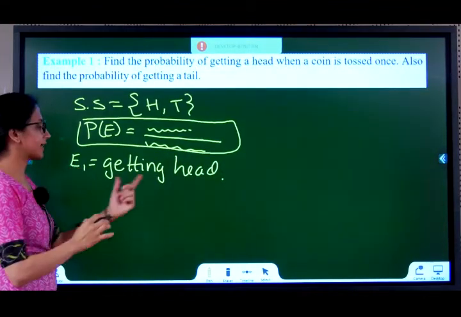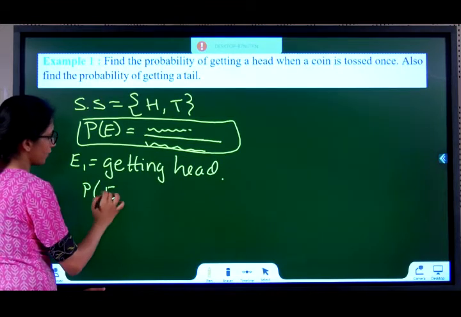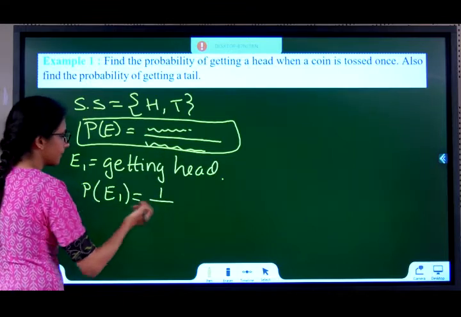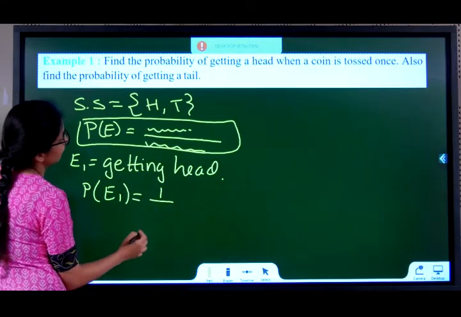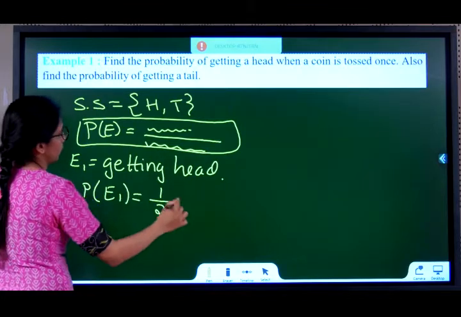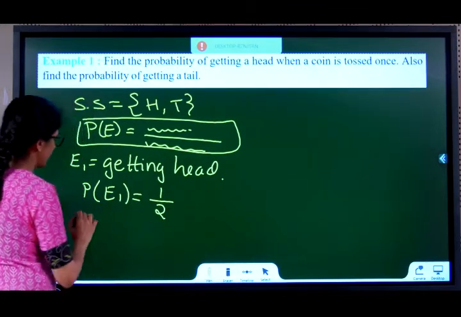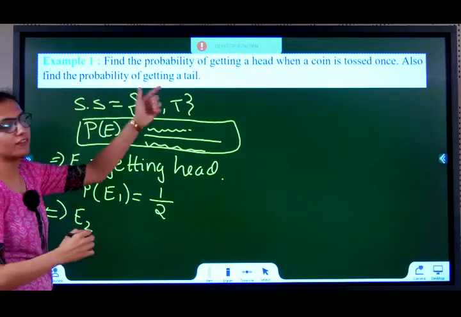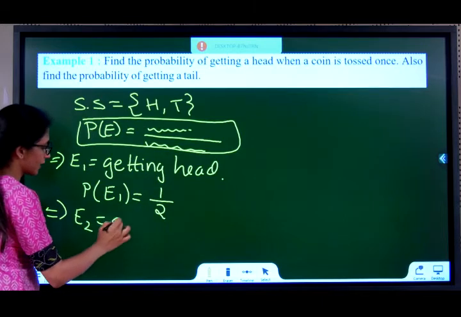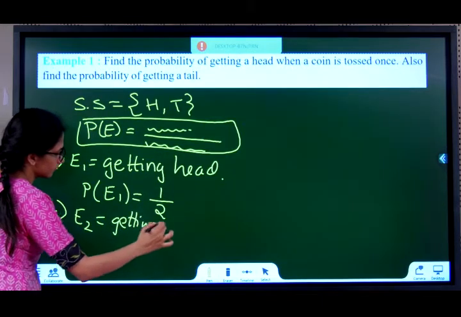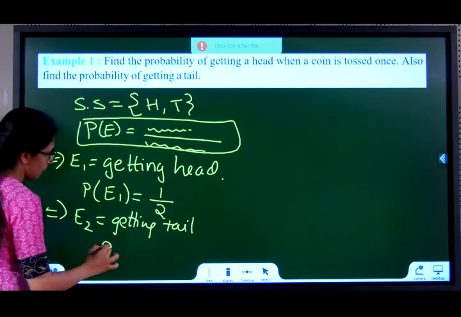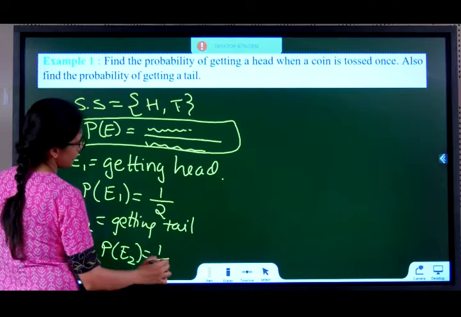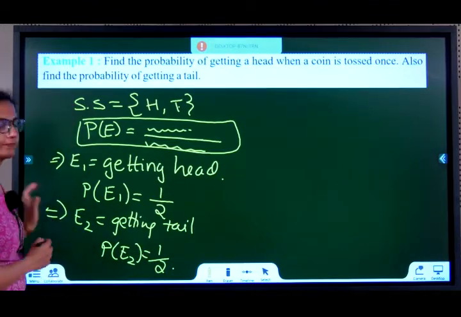So the first event is getting a head. So I can say probability of event 1 is, how many times can you get head in this? One time. How many possible outcomes are there? 2. 1, 2. So answer is half. Next, event 2. Also find the probability of getting a tail. Probability of E2. One tail is possible, divided by 2. Again half.